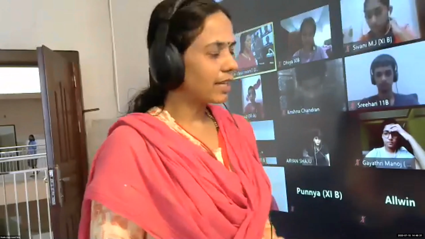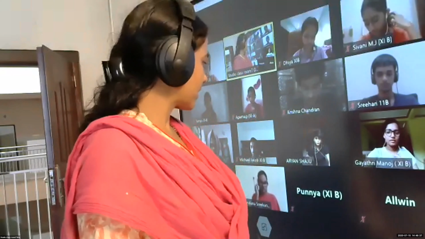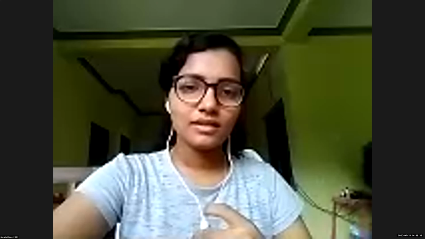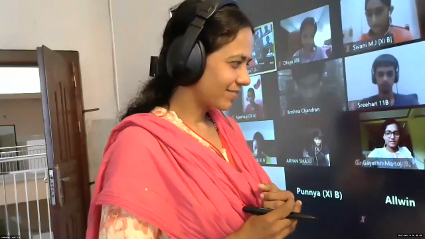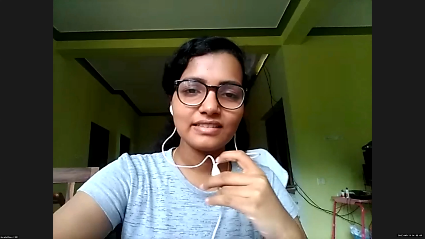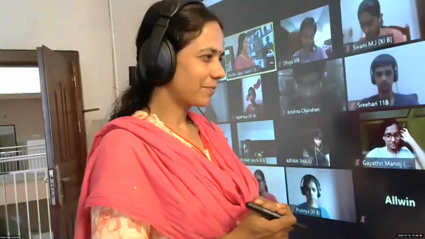Okay, now Gayatri, can you give an example of a set? Example of a set. Set A, containing 3, 2. Louder, louder. Set A belongs 3, 2. Set containing 3, 2. Okay. Some other set, can you give Srihari?